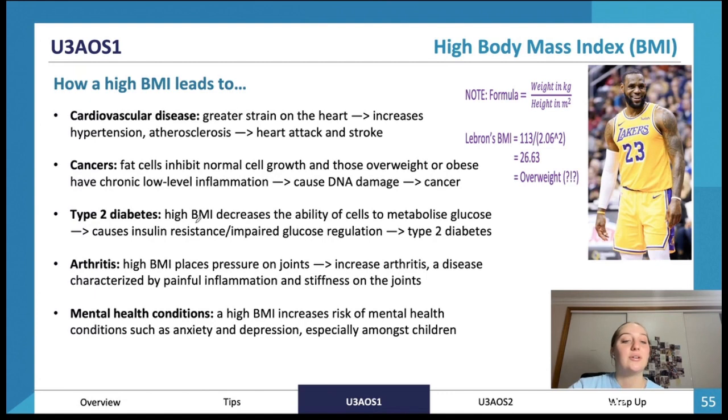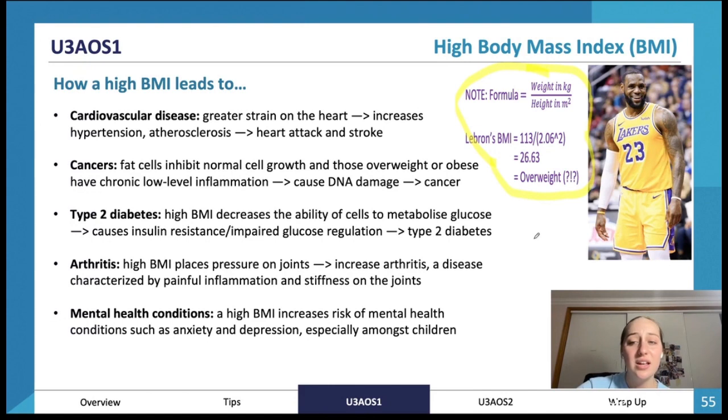We've got type 2 diabetes, so high BMI decreases the ability for cells to metabolize glucose, which can cause insulin resistance, which can then lead to type 2 diabetes. Arthritis, so because there's extra pressure on the joints, it can increase the inflammation and stiffness on the joints. And mental health conditions, so a high BMI increases the risk of conditions such as anxiety and depression, especially amongst children.